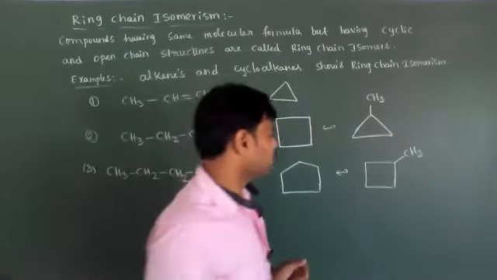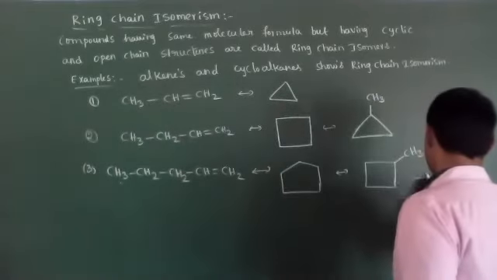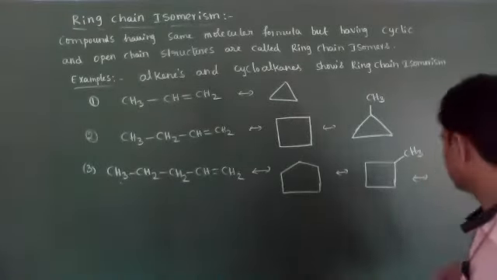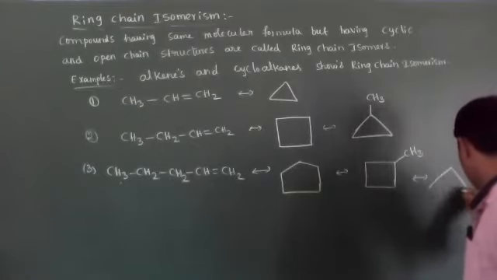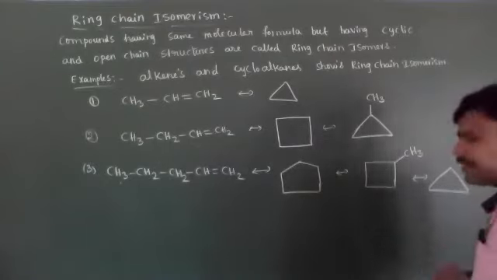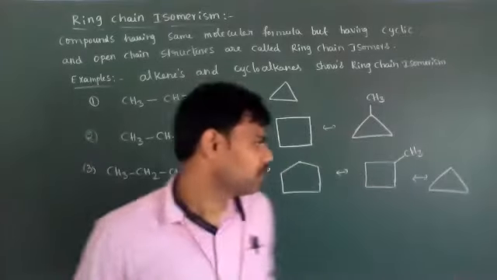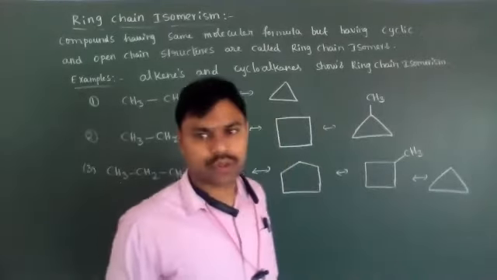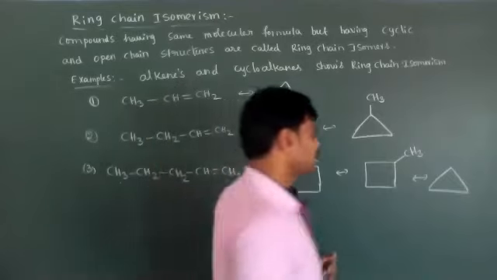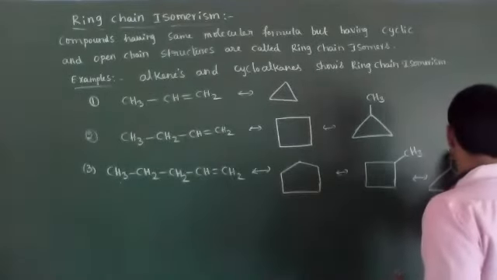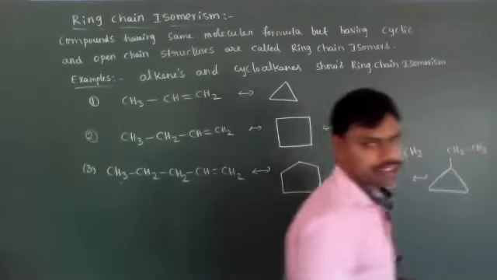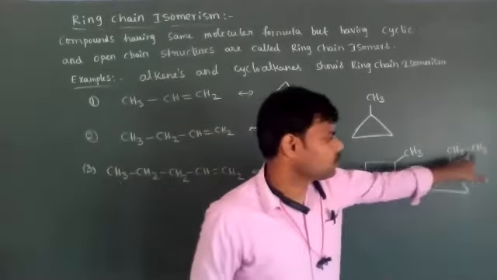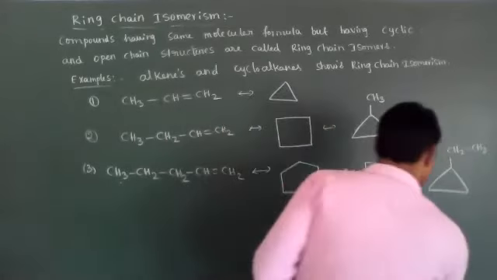Now you have to make a 3 carbon atom cyclic ring. If you have a 3 carbon atom cyclic ring, then the remaining 2 carbon atoms as a substituent can be an ethyl substituent, CH2-CH3 we can write.